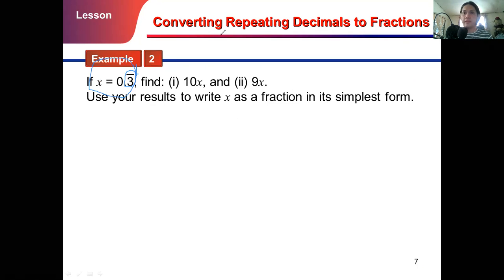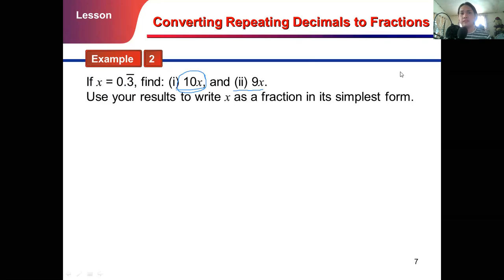To follow the process that we did a while ago, first, we multiply it by 10, getting 10x. The second step is to find 10x minus x, which is 9x. Are you ready?